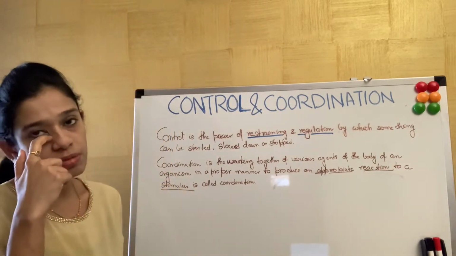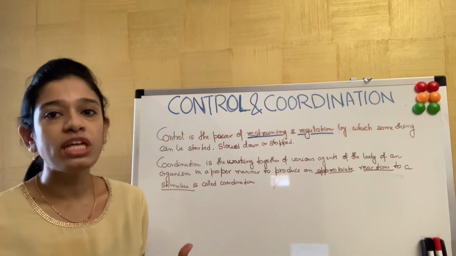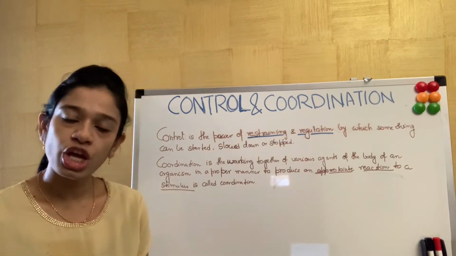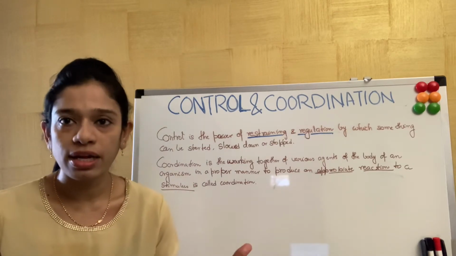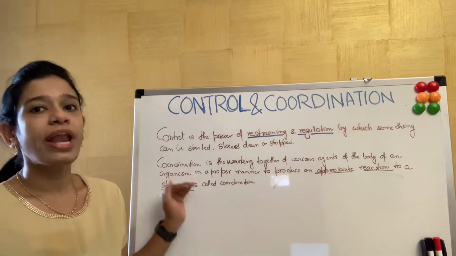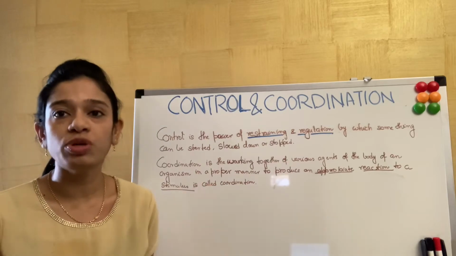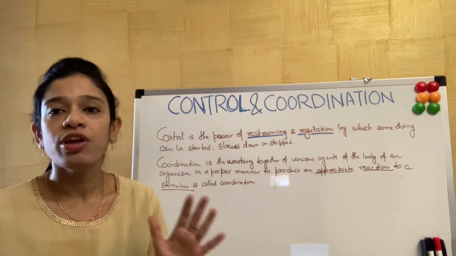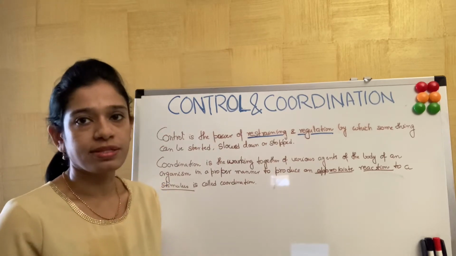So this is the basic difference between control and coordination. Control is restraint and regulation to start, slow down or stop something, whereas coordination is to produce an appropriate reaction to a stimulus. First, we'll start with control and coordination in plants.